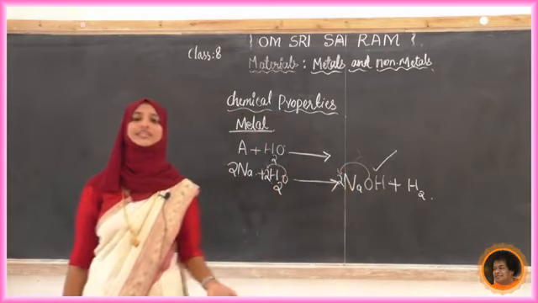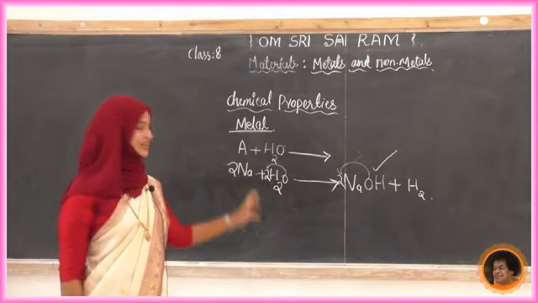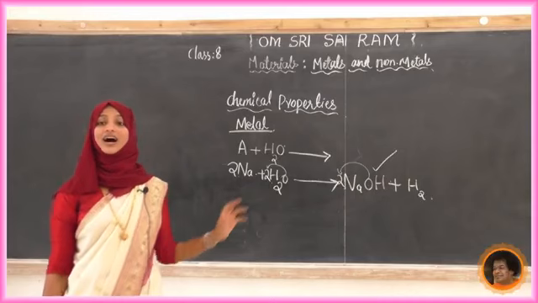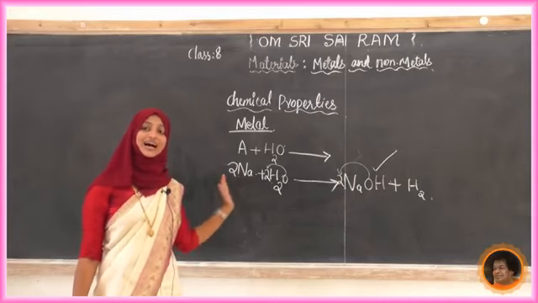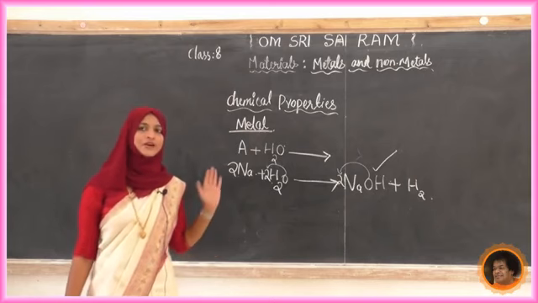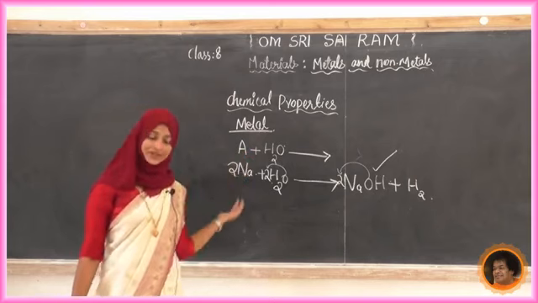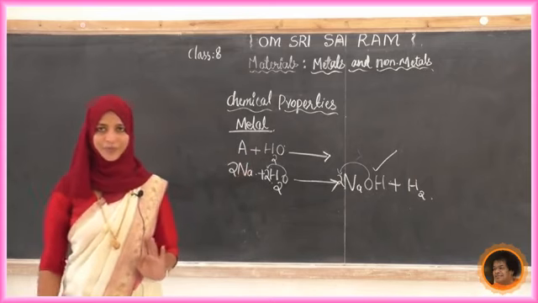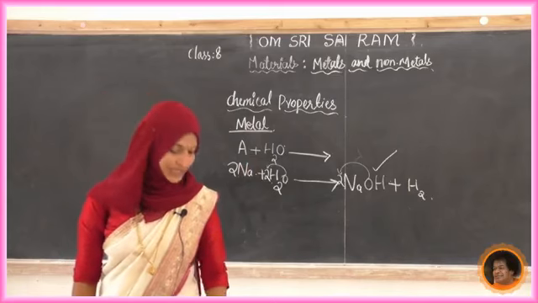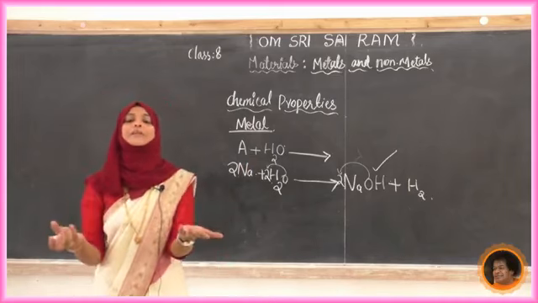You are going to study this in more detail later. I have just roughly said the idea of how it is. What does a chemical equation mean? It should be a balanced chemical equation. The number of atoms present in the reactant and product should be in balanced form. Yes.